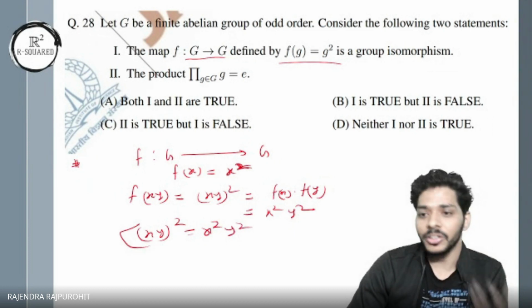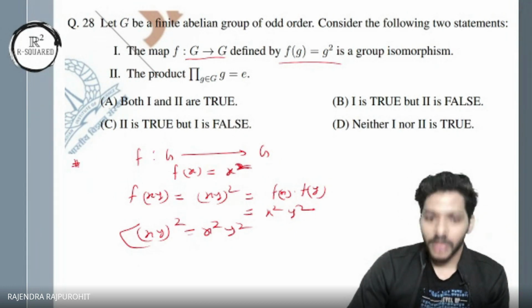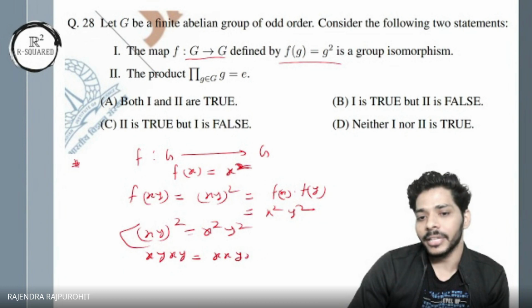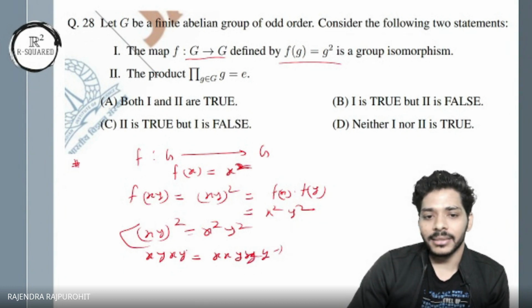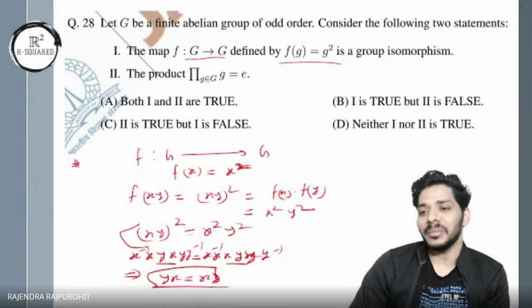Now if the group is abelian, that's pretty much clear. But if the group is non-abelian, then I can't say this. If I solve this further, I get xy multiplied by xy equals x, x, y, y. I operate y inverse from the right, and same here. I operate x inverse from the left, and same here. I get yx equal to xy. So that means the group must be abelian.